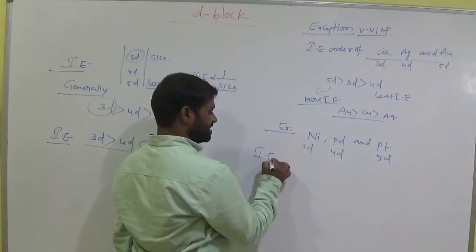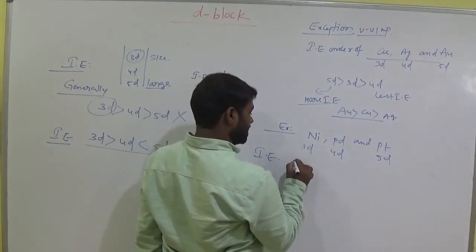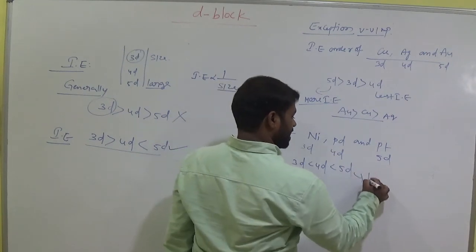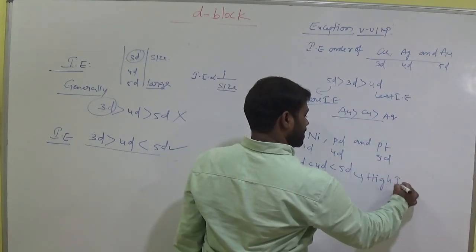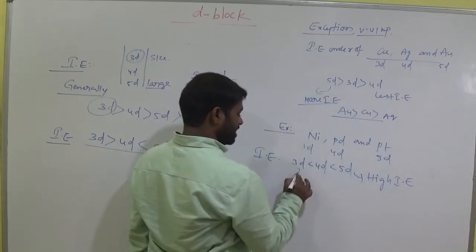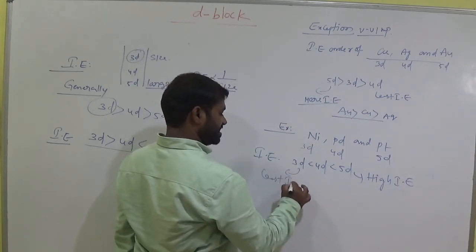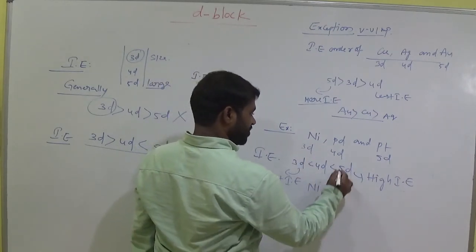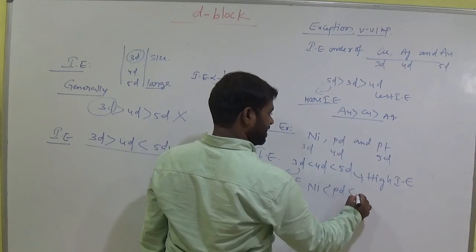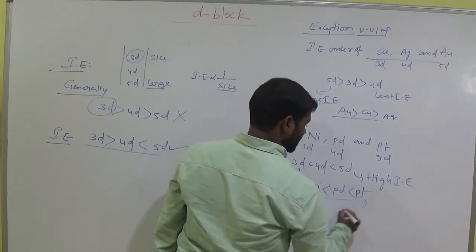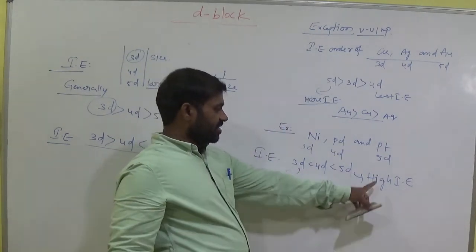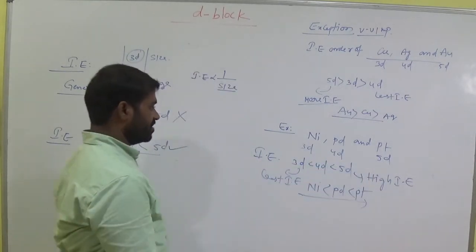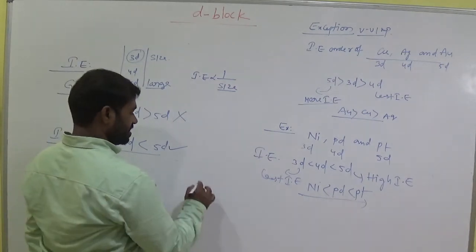The ionization order here is 3d less than 4d less than 5d. So nickel is 3d, palladium is 4d and platinum is 5d. Platinum has high ionization energy, and nickel has the least ionization energy.